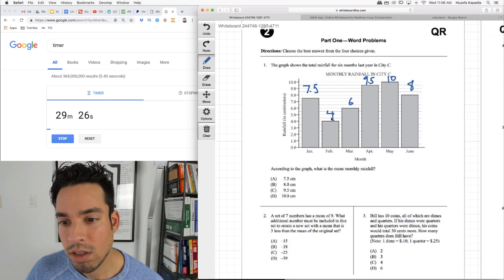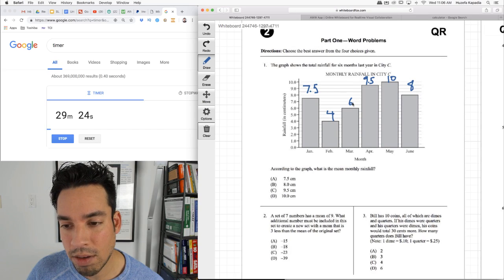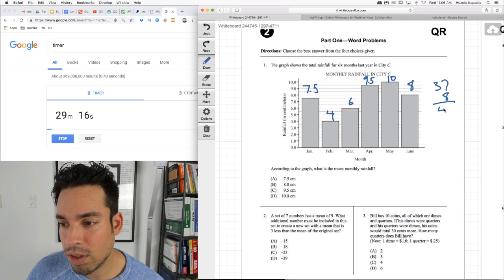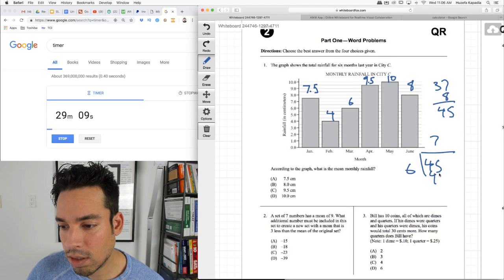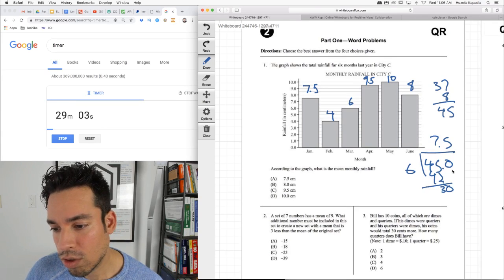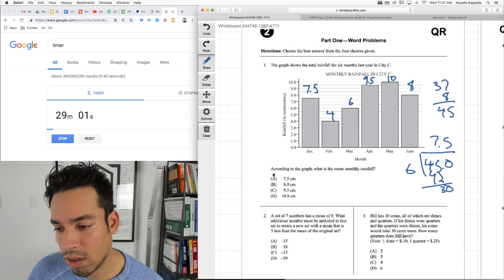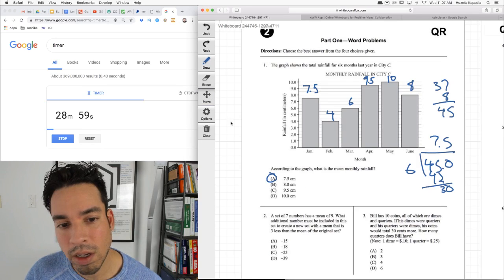So 7.5, 11.5, 17.5, 18. Then plus 9 is 27, 37. 37 plus 8 is 45. 45 divided by 6 is 7.5. Okay. So 7.5 times 6 is 45. So there we go. Okay, next.